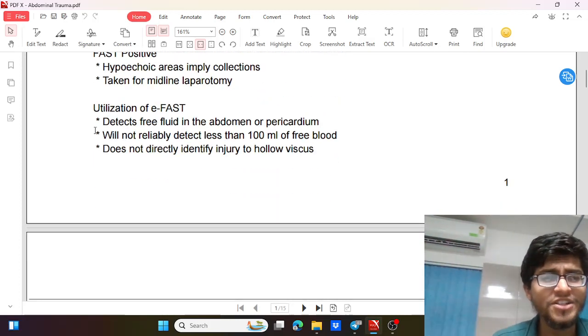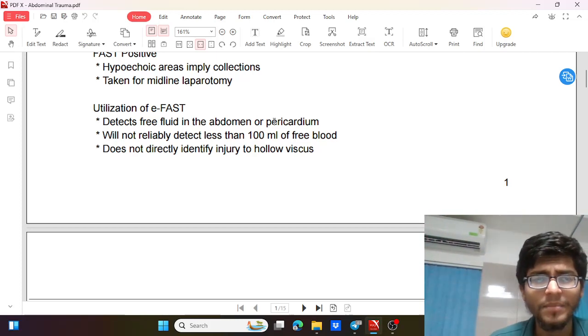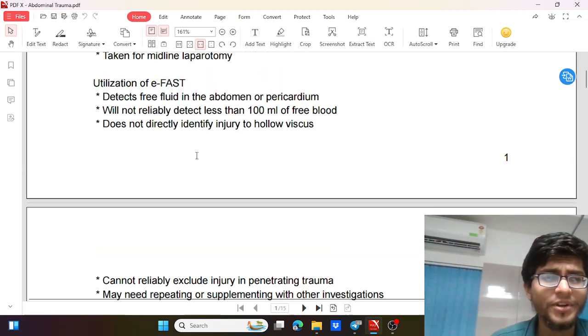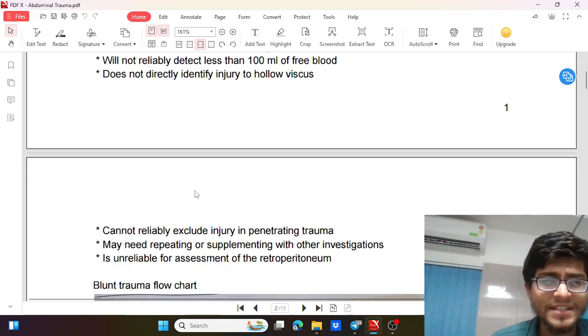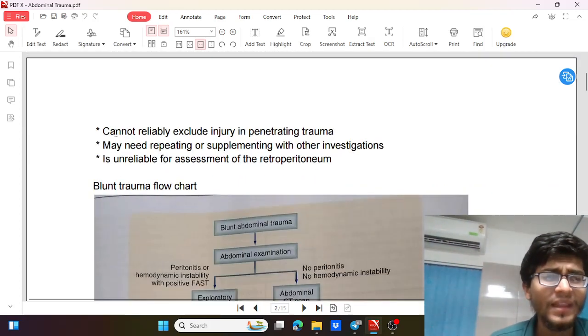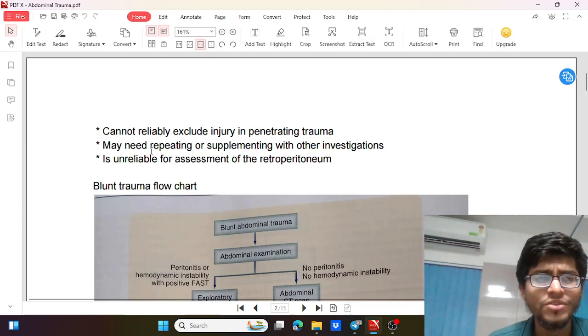Then further utilization, it can detect free fluid in the abdomen, lungs, and the pericardial and pleural space, and it will not detect less than 100 ml of fluid. So it also does not identify hollow viscus injury and cannot reliably exclude injury in penetrating trauma. So it can also miss the injury in penetrating trauma.